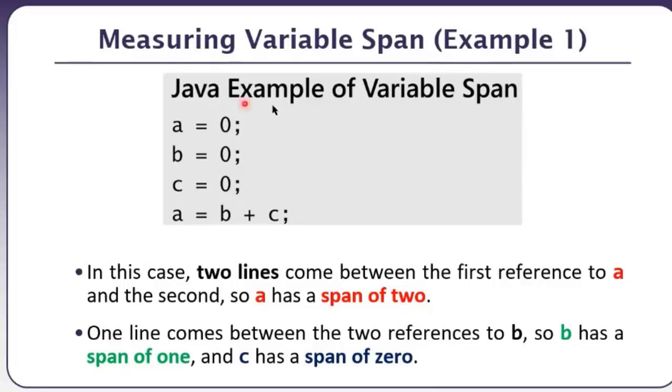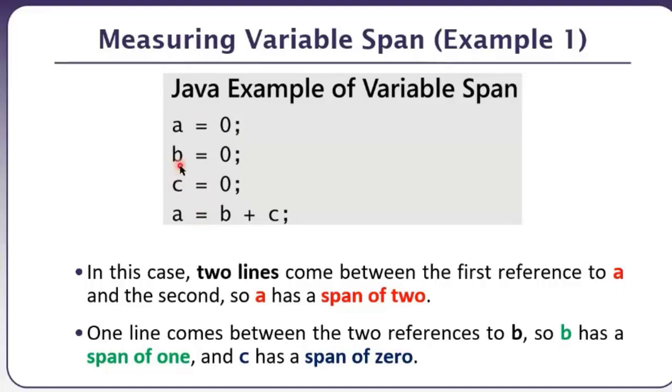So one example for a variable span is this statement, where we have a, b, c, and then code a equals b plus c. If we look at the span for a, the lines between the first use and the second use of a are 2. So the total span of a is 2. Span for b similarly is 1, because b का पहला use हो रहा है या initialization हो रही है, after that b is used and बीच में मेरे पास one line of code is there, so 1 is the span, and of course for c the span is 0. तो ये हमारे spans हैं.